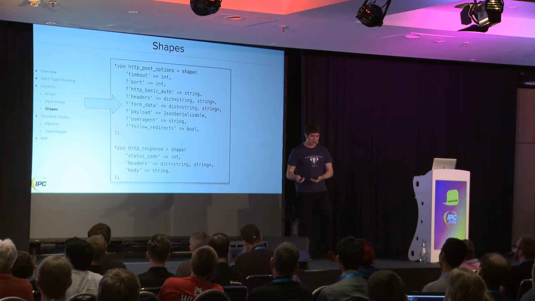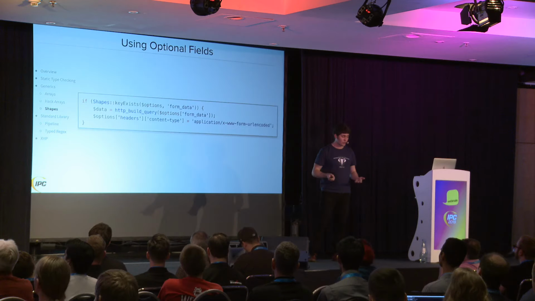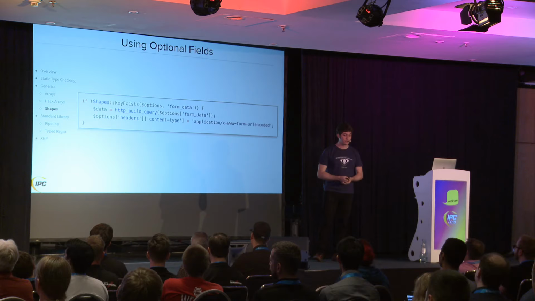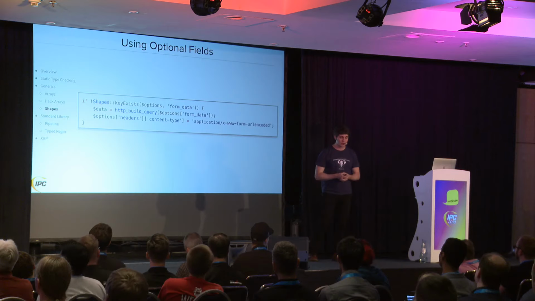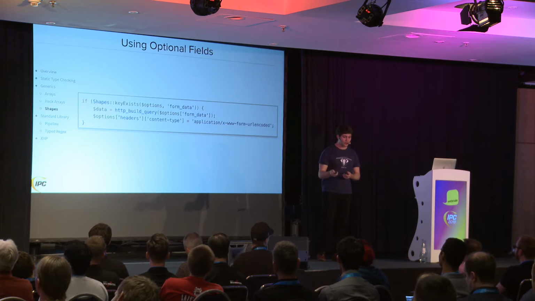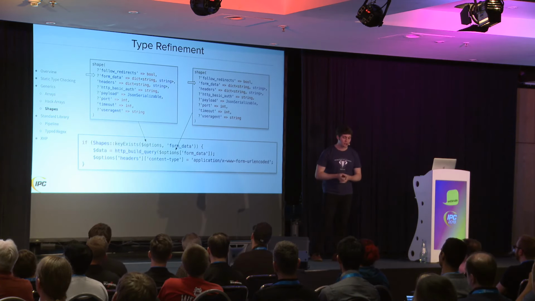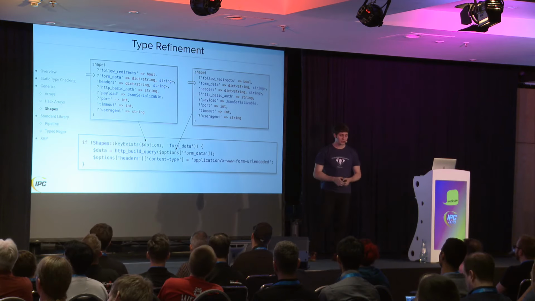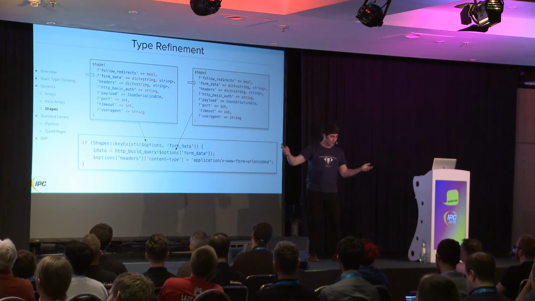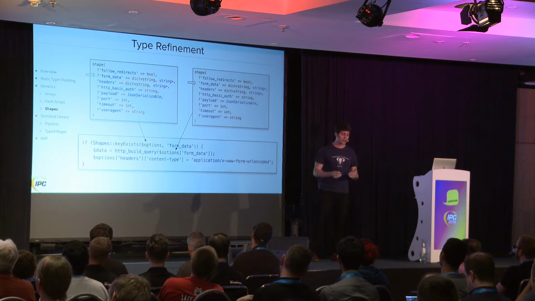Let's zoom in to how we actually use these optional keys with shapes. The way that we use them is we have to first check that they exist because they're optional. We use a built-in function to check that a shape key exists, and then we can use it to, for example, build a query string. And that's all well and good. There's something subtle going on here, though, which is that the type system has learned something from this check that I did. This is, again, mousing over the value in Visual Studio Code and asking, what is the type of this thing? So you mouse over options before the if statement, and that form data key is optional, because it's optional in the shape. It might not be there. But inside the scope of that if statement, it is no longer optional, because we have checked that it exists.